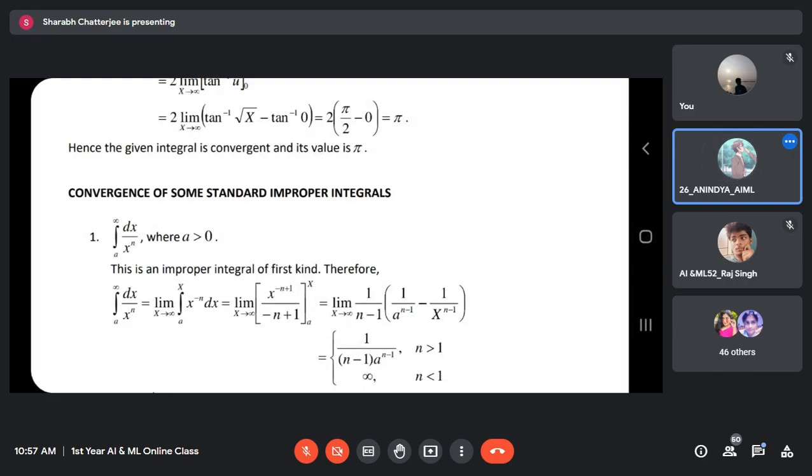So both are the same, sir, infinity. No, they are not the same. The first one is undefined. There is no definition. Does not exist. But the second one, it exists. It very much exists. But the value is infinity. Two different things. Yes, sir. Understood?